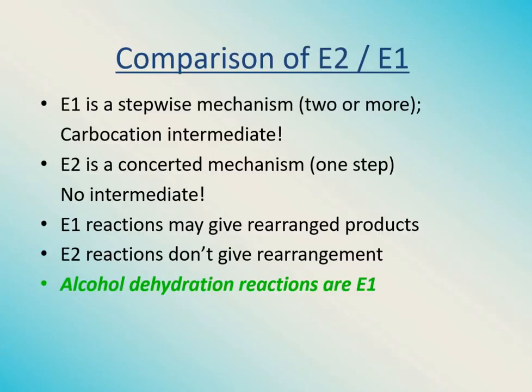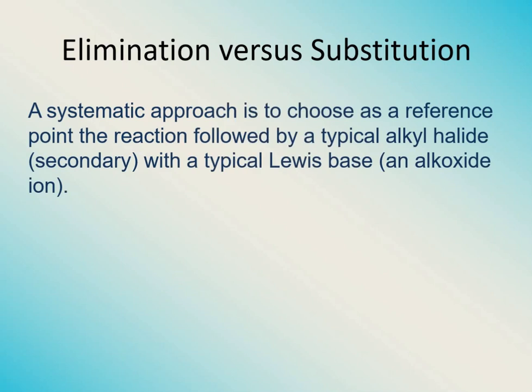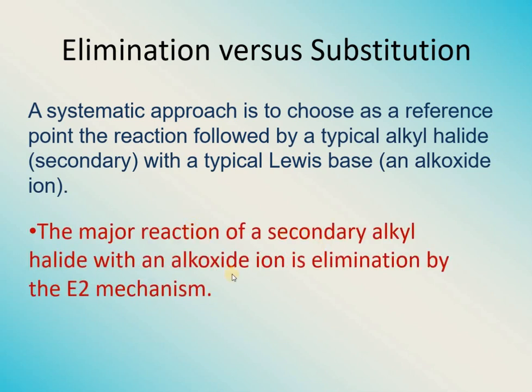Now let's see under which conditions competition occurs between substitution reactions and elimination reactions. For that we have to choose an alkyl halide as a typical reference. For example, we usually take a secondary alkyl halide. We use a typical Lewis base, and any alkoxide ion is usually taken. The major reaction for a secondary alkyl halide with an alkoxide ion is elimination by the E2 mechanism.